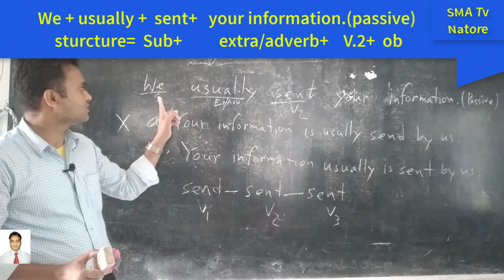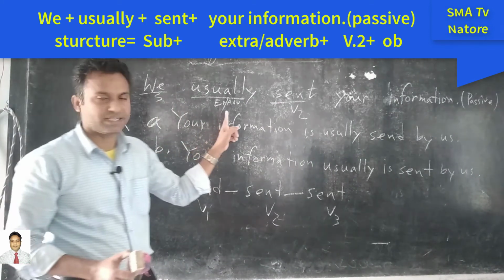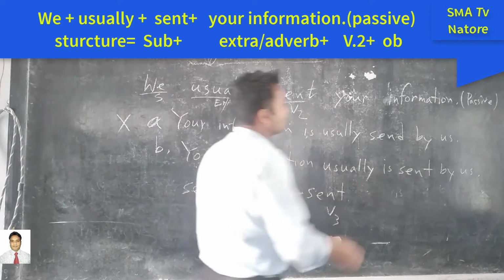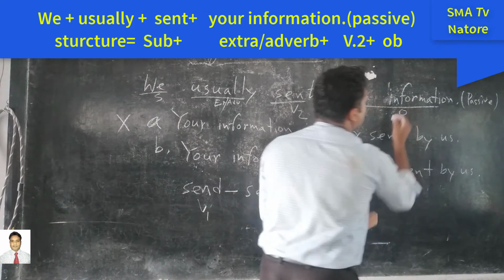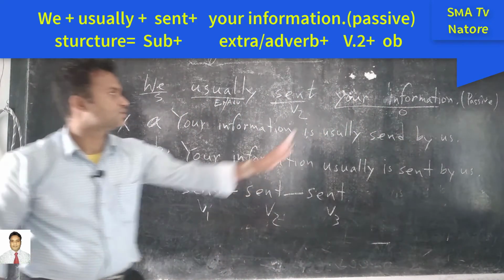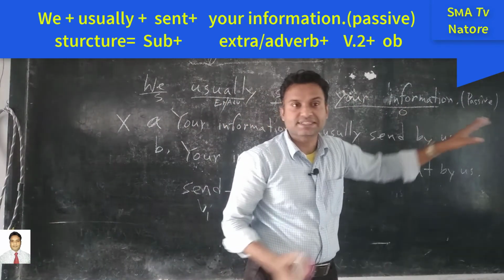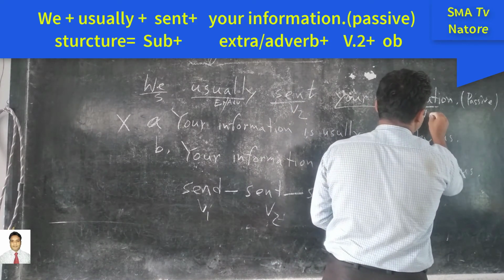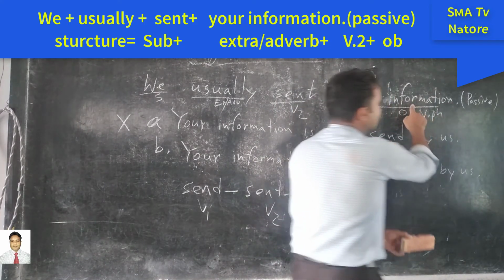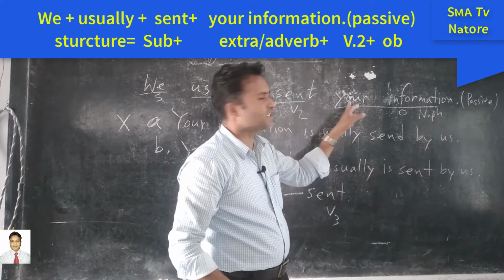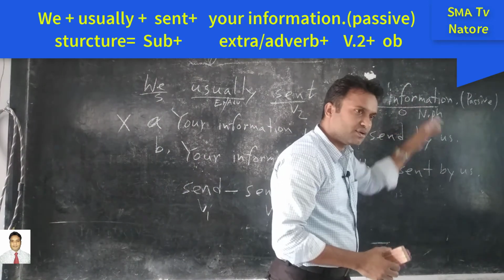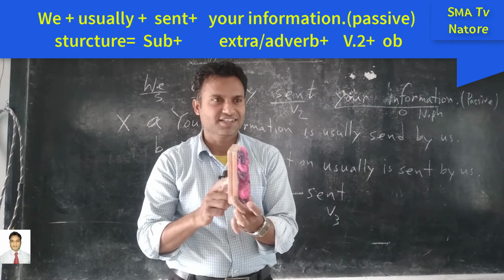Okay, so subject, next one extra, next one the past form of the verb, and last one is noun phrase. This is called object. So your information, this is the noun phrase. You know what is a noun phrase? Information is noun and your is possessive case. So your is related with this information. For example, this is duster. This is my